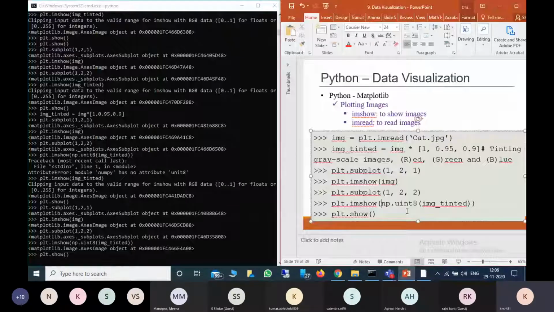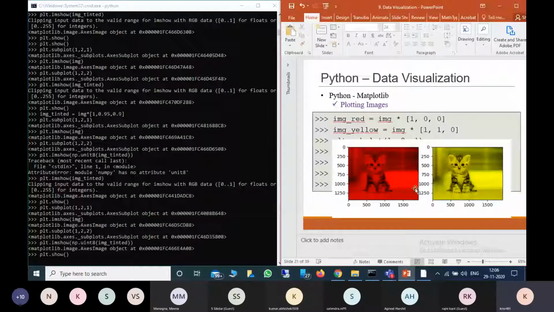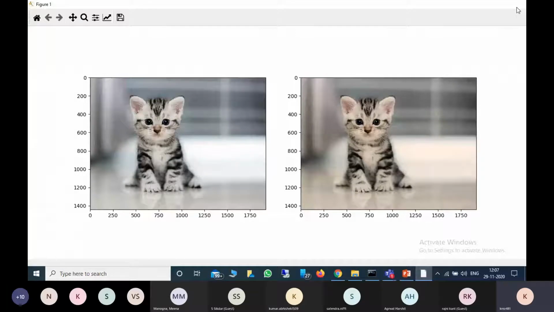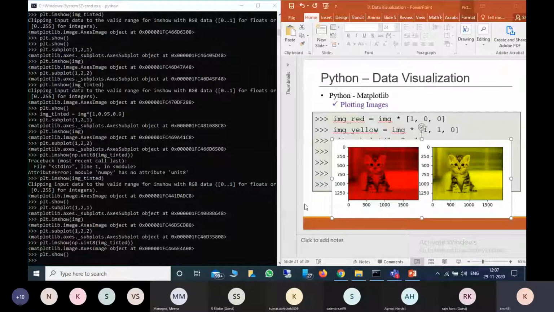And if you want to change the complete color, for example, this is complete red and this is complete yellow, what I can do is put the remaining values at 0. If I want to get red, I have to put only red, and if I want to get yellow, I need to keep the red and green combination so that it will produce the yellow color background, and this is 0. So we can see this one now. This is just how you can work with images. So the scaling.